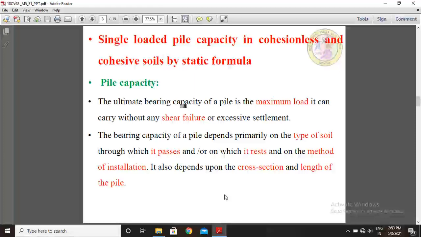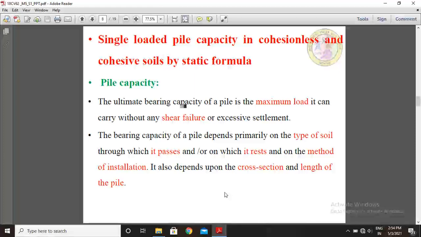It is called pile capacity. The bearing capacity of a pile depends primarily on the type of soil through which it passes and on which it rests, and on the method of installation. It also depends upon the cross section and length of the pile. That explains pile capacity.